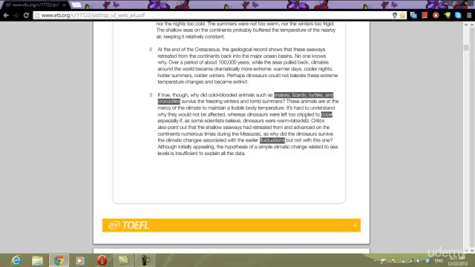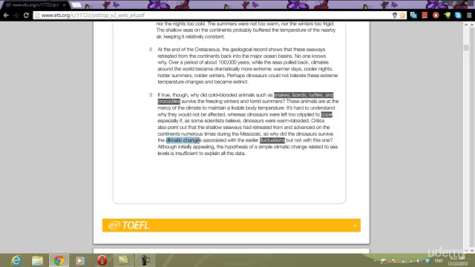I'm going to look there first. Always look in chronological order first. Even though an "except" or "not" or "least" question or a true/false question doesn't have to go in order, always start there first to look for your keyword language.